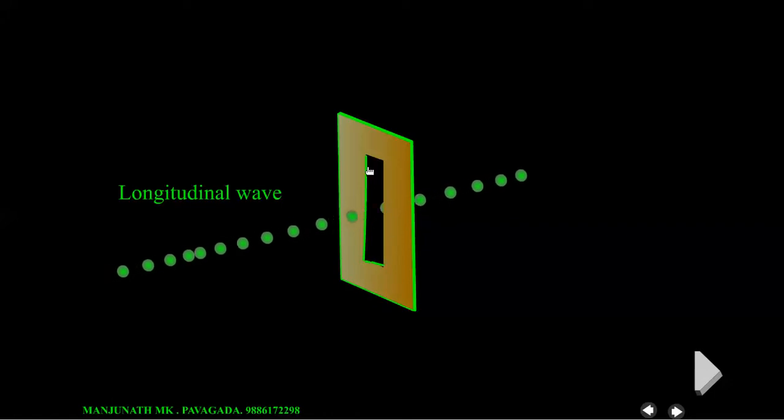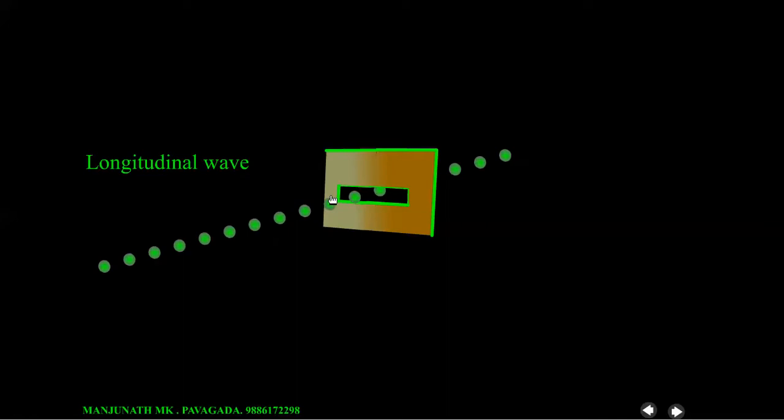Now let us see what happens when this slit is rotated horizontal. Now the slit is made horizontal like this. Now let us produce longitudinal waves, and look here, even through this horizontal slit, these longitudinal waves are passing. It means longitudinal waves cannot be stopped by this slit. It means the longitudinal waves cannot undergo polarization. So only transverse waves can undergo polarization. So this is about how mechanical waves undergo polarization.